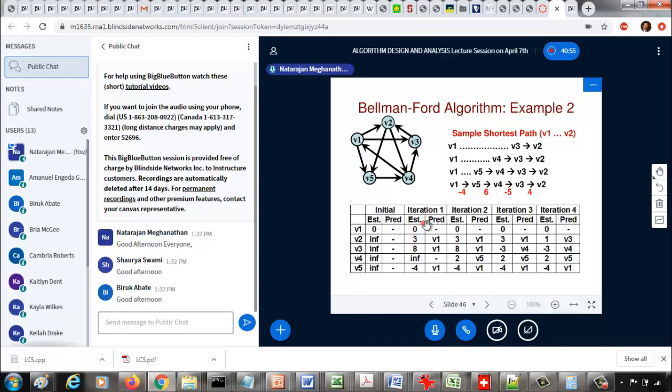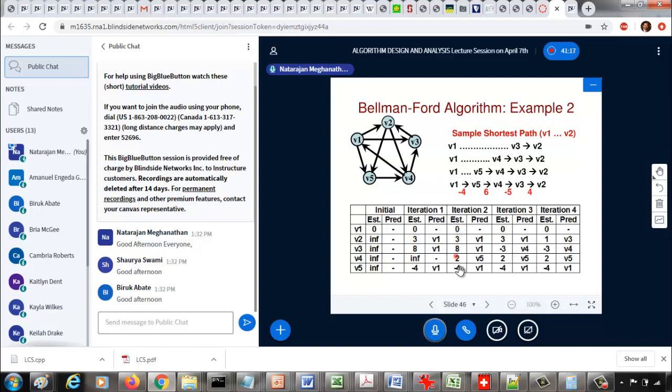If you see this second example that we just went through, the estimated path weights changed for at least one vertex between two successive iterations. Initially we had 0, infinity, infinity for everything, and for this iteration at least one entry changed from infinity to 3 and infinity to 8 and so on.